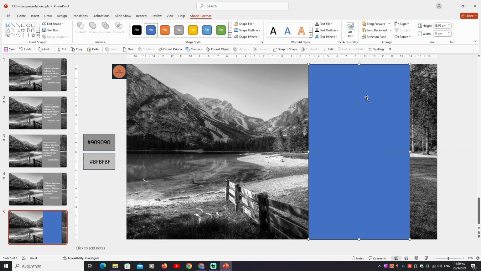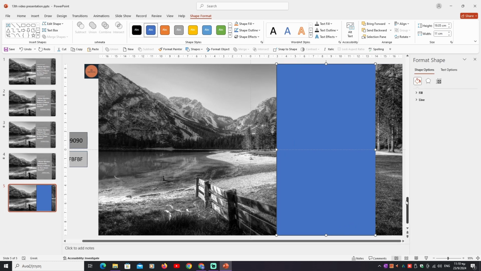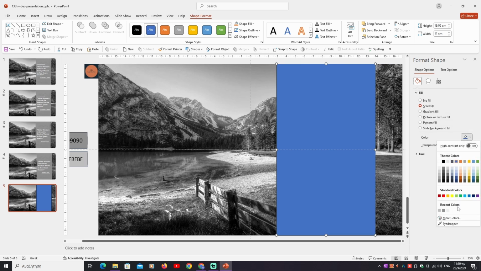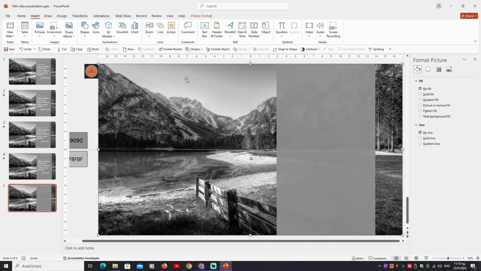Now we right click on the rectangle, Format Shape, we go to Fill, Solid Fill, Color, Eyedropper. We choose the color that we want from the left side outside of the design area, line, no line. We set the transparency at 6%.